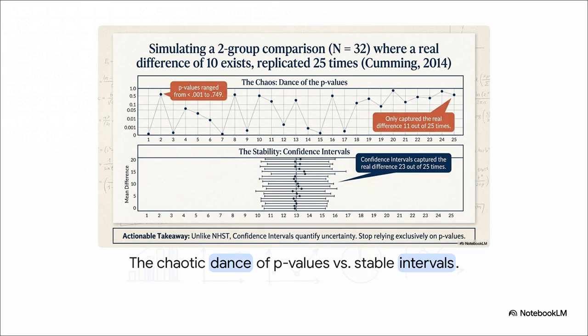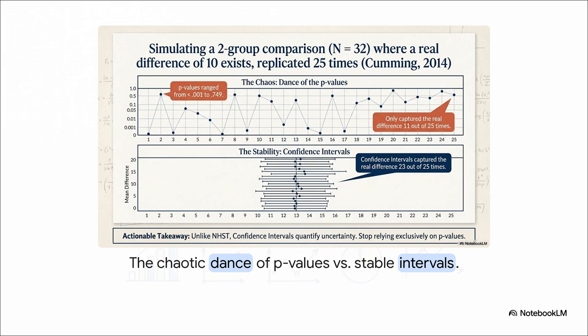When you run identical replications, you get this terrifying chaos that Cumming calls the dance of the p-values. They bounce wildly from less than 0.001 all the way up to 0.749. If you're relying purely on the p-value, you only captured the real difference 11 out of 25 times.